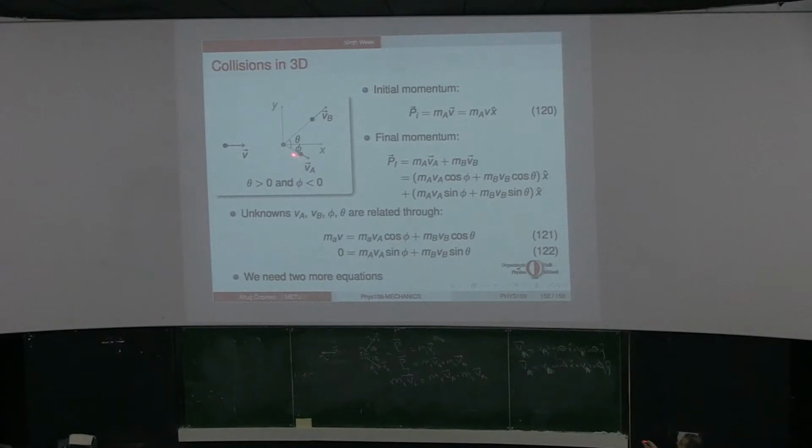But remember, I am defining the signs of my angles such that if they are above the x-axis, I define them as positive angles. If they are below the x-axis, I'm defining them as negative angles. So, for example, if phi is 45 degrees, the y component should be minus sine 45 in the y direction.